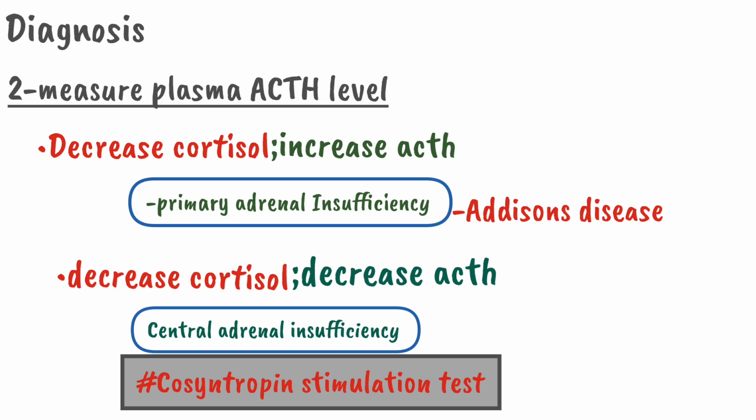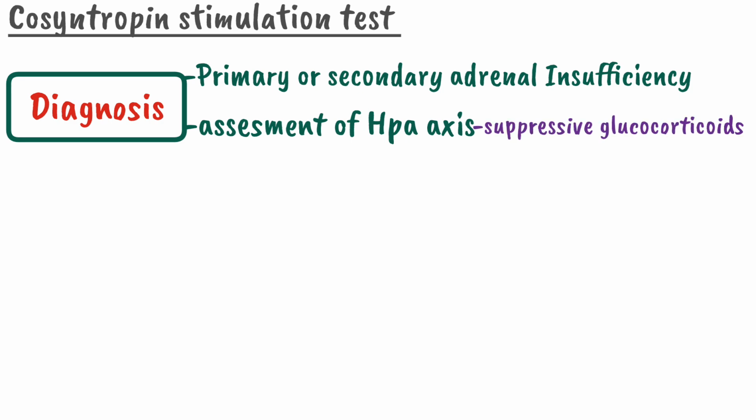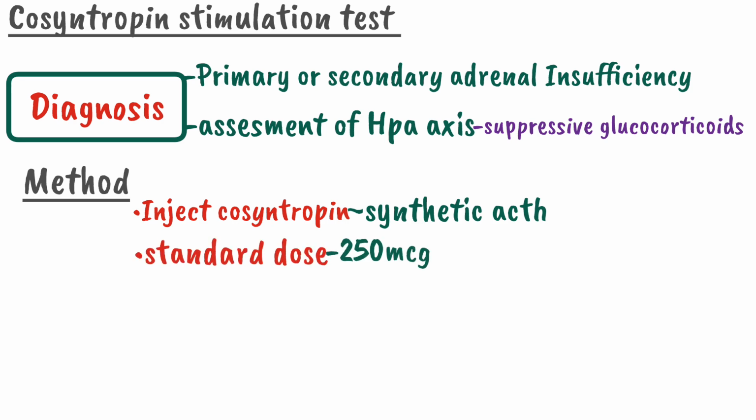How is this test performed? Let's discuss it. The cosyntropin stimulation test is used for the diagnosis of primary or secondary adrenal insufficiency, and for the assessment of the HPA axis in a patient who is taking suppressive glucocorticoid therapy. In the cosyntropin stimulation test, we inject cosyntropin, which is a synthetic ACTH, in a standard dose of about 250 microgram, and after injecting it we measure the serum cortisol after 30 minutes.